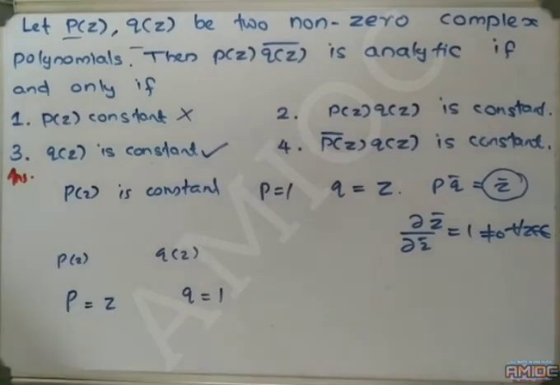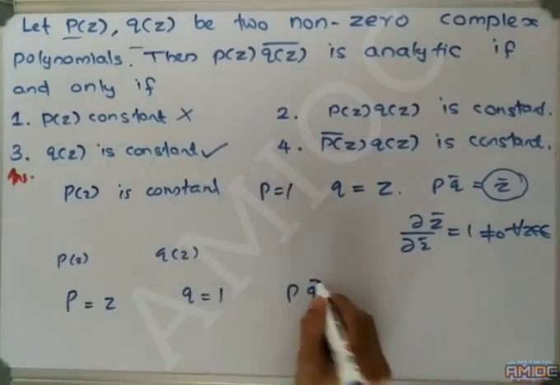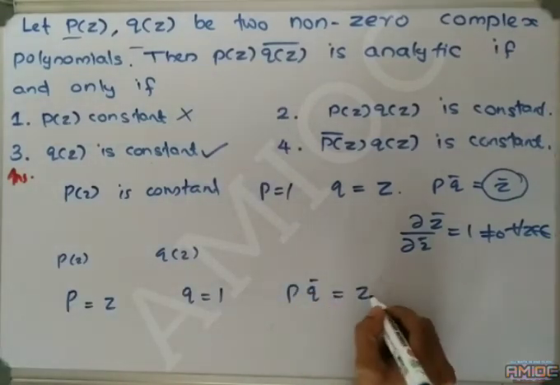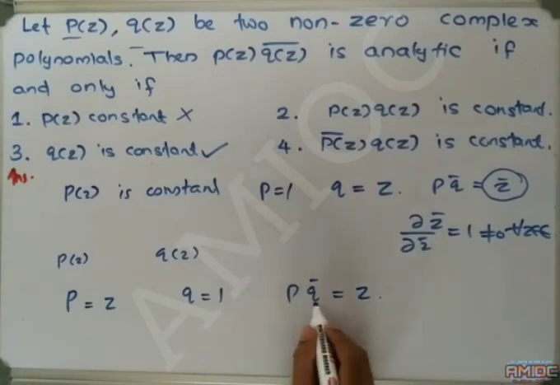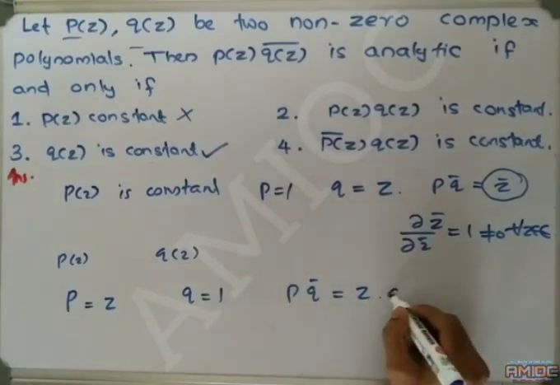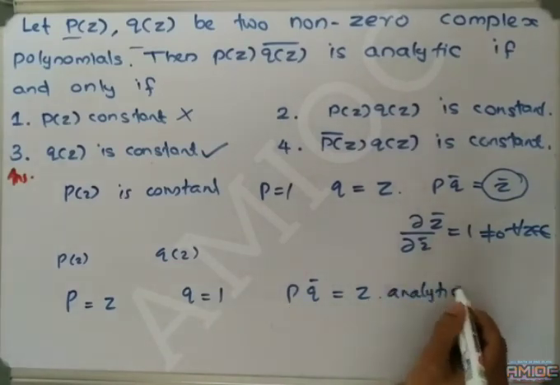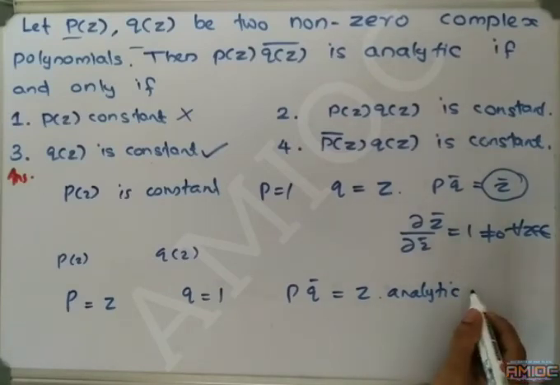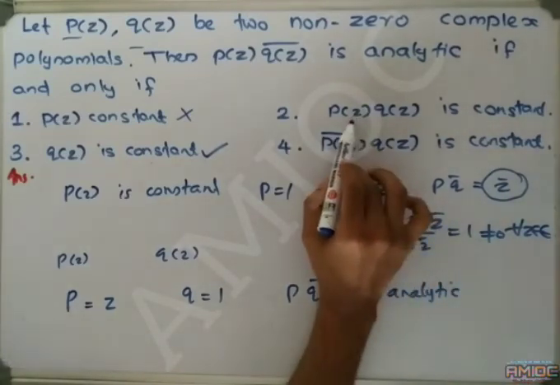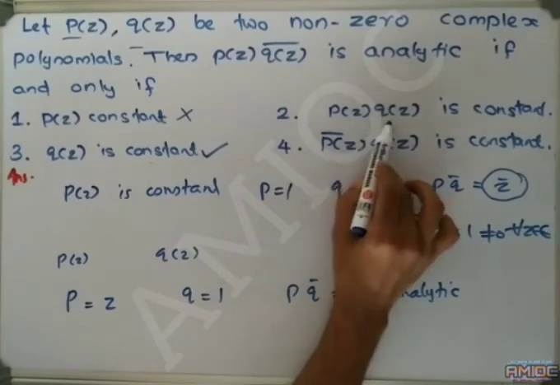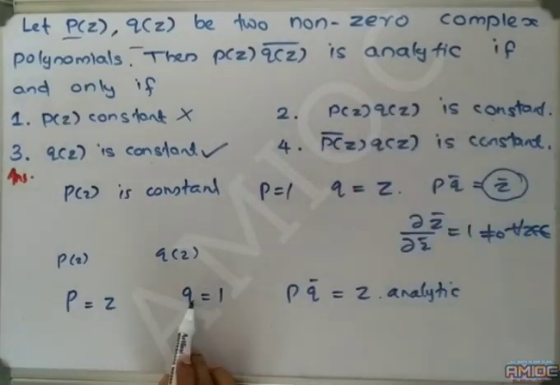P·Q̄ is z, since P is z and Q̄ is 1. P·Q̄ is analytic, but that does not guarantee P(z)·Q(z) is a constant. P(z)·Q(z) is z. Therefore, the second option is also false.